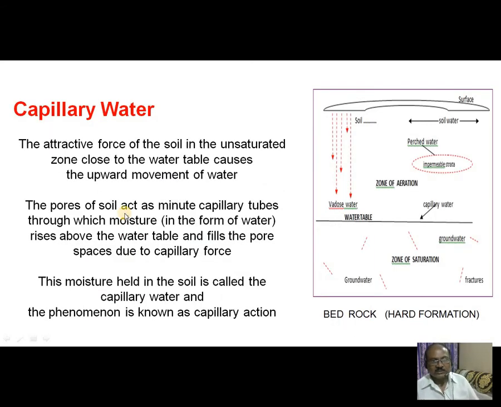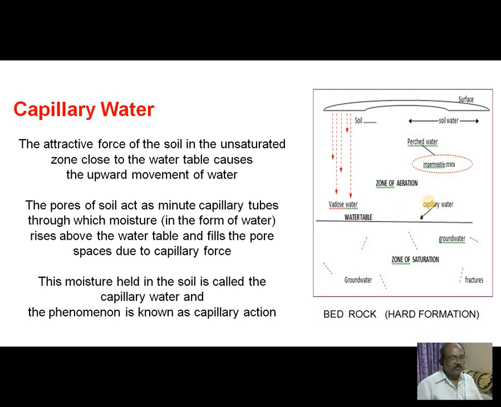Capillary water. The attractive force of the soil in the unsaturated zone close to the water table causes the upward movement of water. The pores in the soil act as minute capillary tubes through which moisture, in the form of water, rises above the water table and fills the pore spaces due to capillary force.